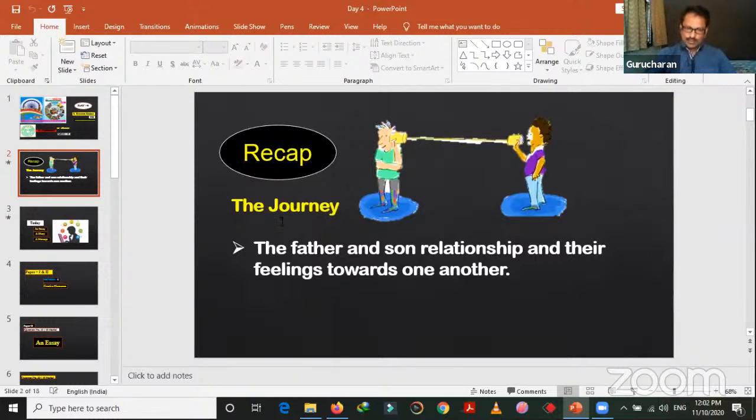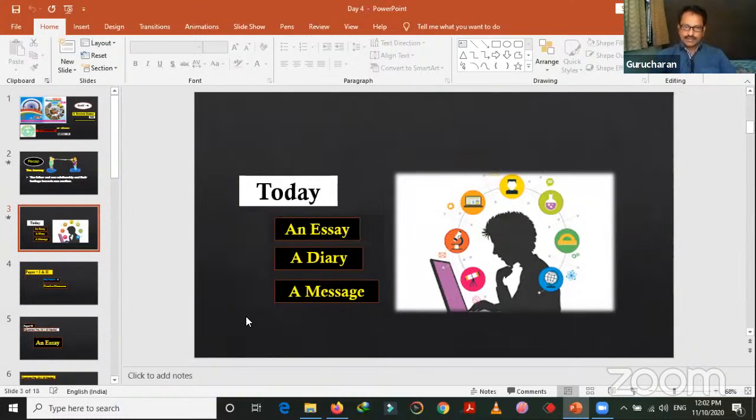Now, let's move on to the next session, today's session. Today's session is regarding the exercises, regarding the questions that we may face in the examination on this unit, on this reading. There are possible questions we may be asked in the examination on this reading. An essay is possible, a diary and a message, and there is also a possibility of conversation. We can create a conversation in this lesson. We can also create a letter from this lesson.